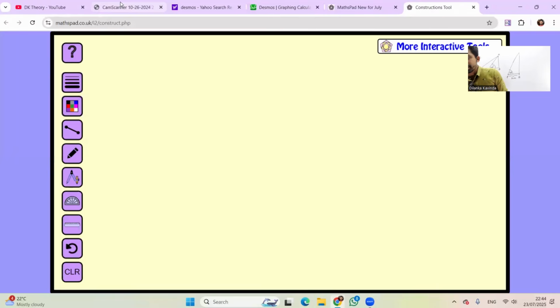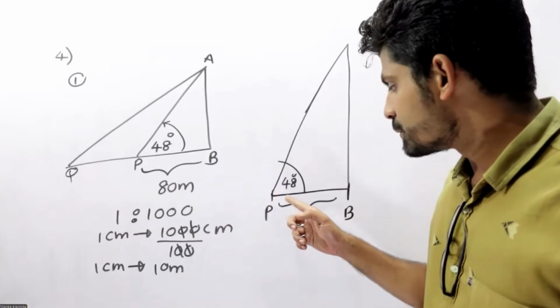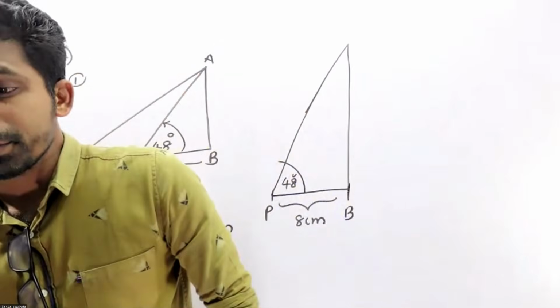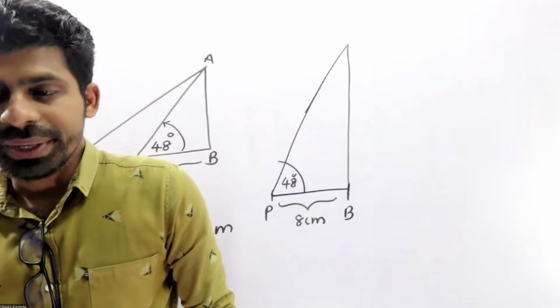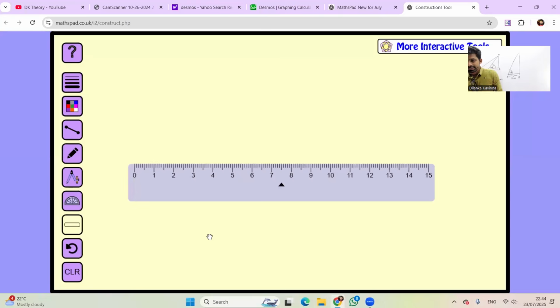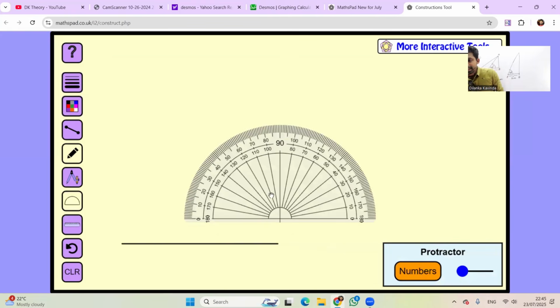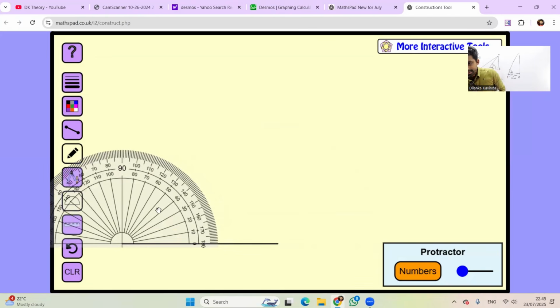Right, very good. Look at this one. First, we need to draw PB equals 8 centimeters. Draw the line PB equals 8 centimeters. Take 8 centimeters for this one. Then PB means 8 centimeters. Then take the protractor and you can take 48 degrees.